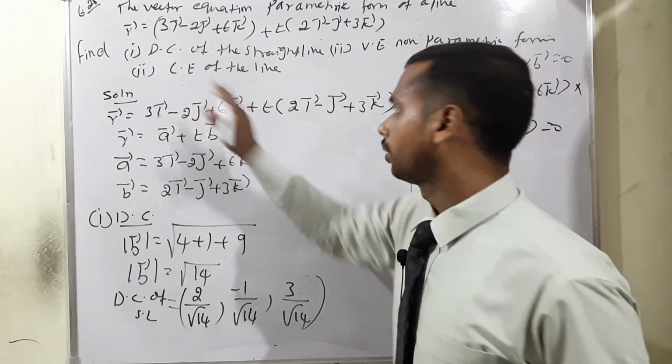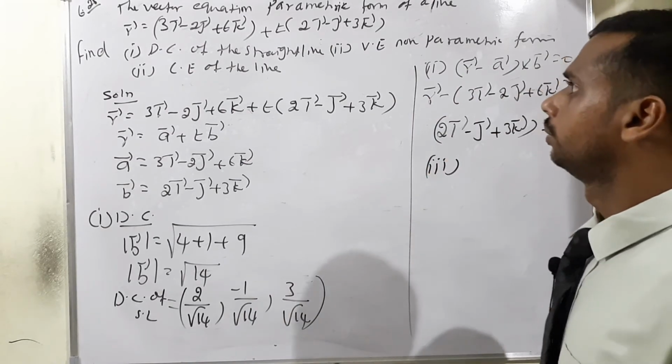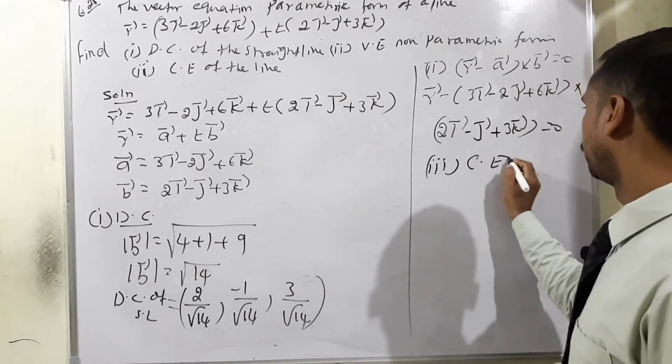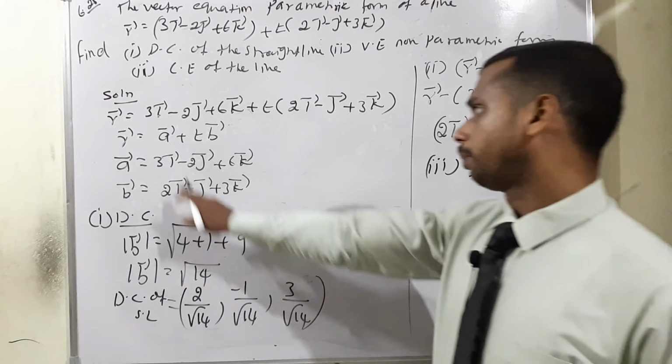The last one, the third one, is the Cartesian equation of the line. So for the Cartesian equation, first we have to write the point.